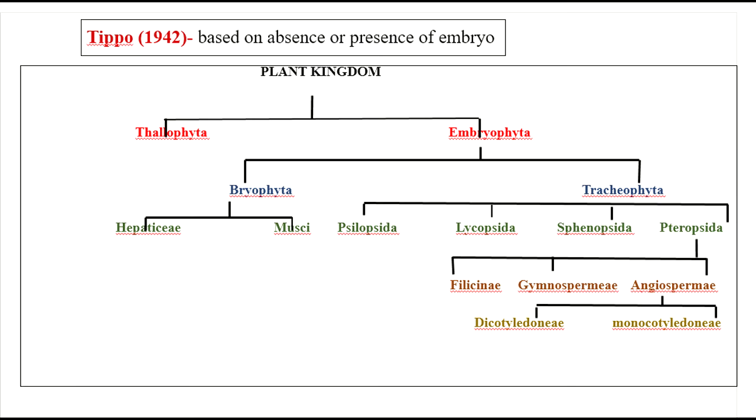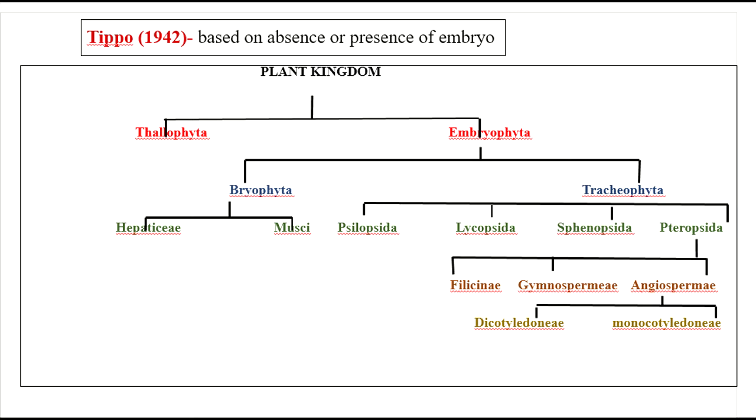Next is Tippo. In 1942, based on absence or presence of embryo, he differentiated the plant kingdom into Thallophyta and Embryophyta. Embryophyta are land plants. It is a group of green plants. All your trees, grass, herbs, fern, moss are differentiated in Embryophyta. Then in Embryophyta, you have Bryophyta and Tracheophyta.